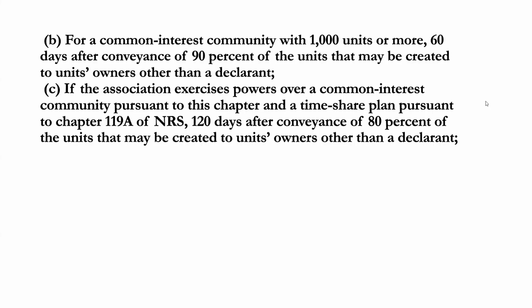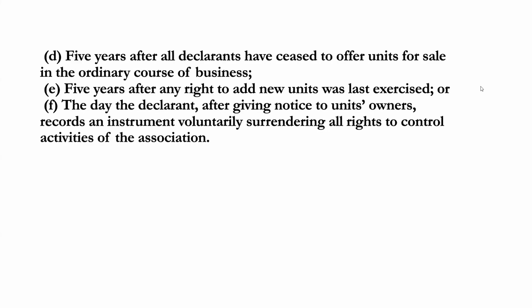And if the association exercises powers over a common interest community, then 120 days after conveyance of 80% of the units, 5 years after all declarants have ceased to offer units for sale, 5 years after any right to add new units, or the day the declarant, after giving notice to unit owners, records an instrument voluntarily surrendering all rights to control the activities of the association.